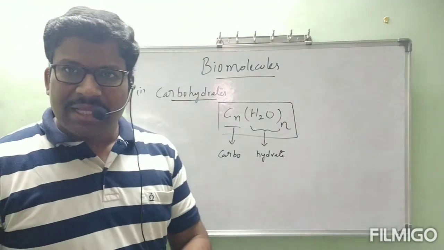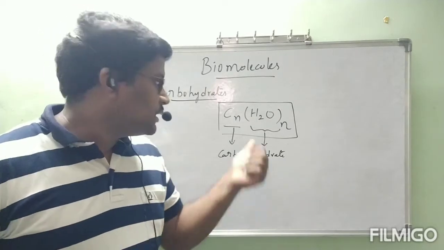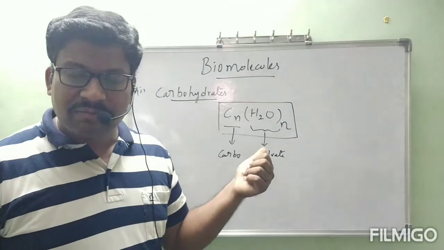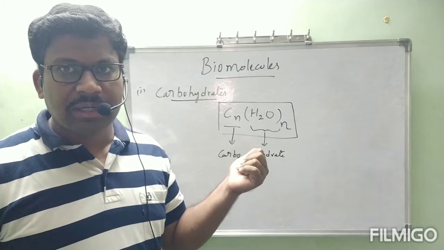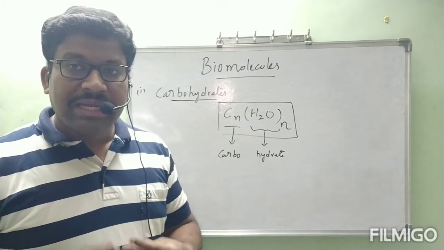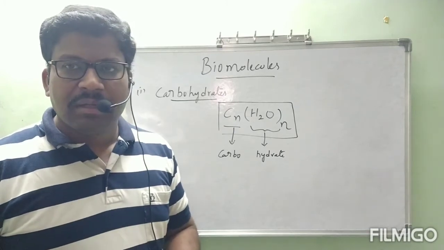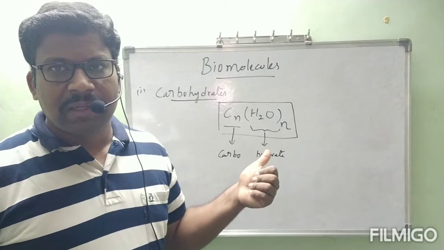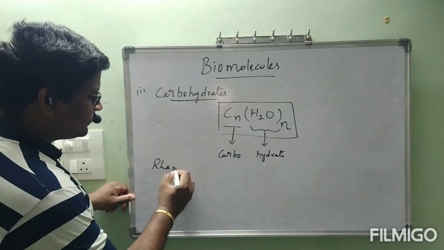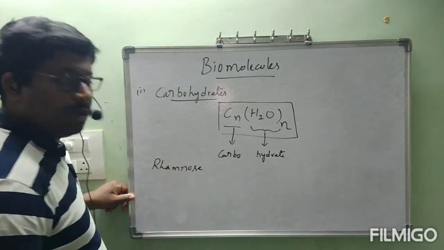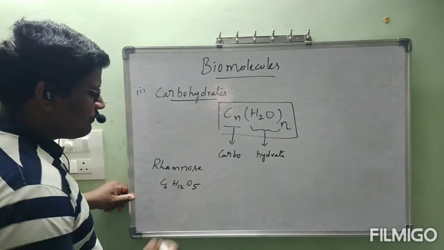But as days went on, scientists discovered new molecules which come under carbohydrates only, but do not follow this general formula. For example, rhamnose, whose formula is C6H12O5.